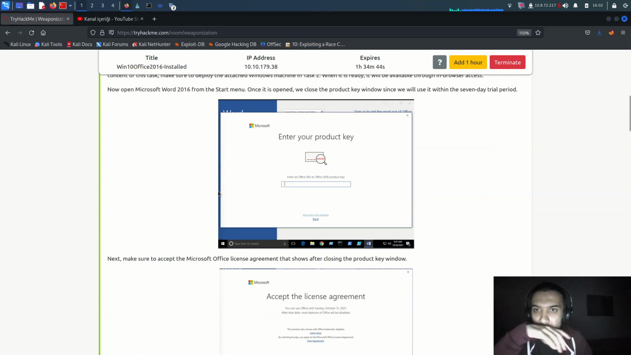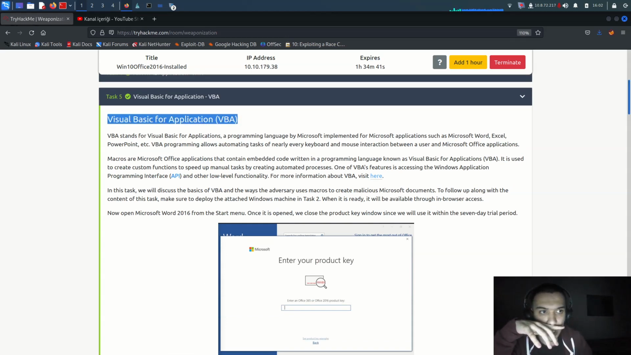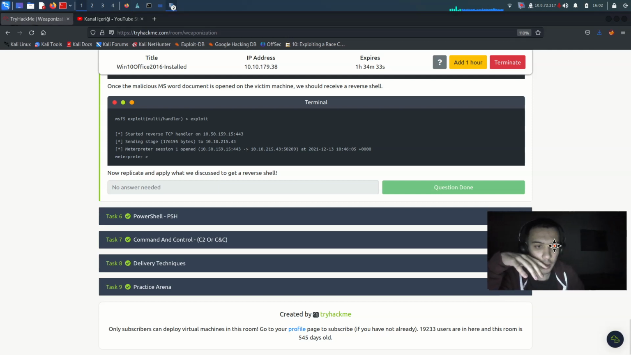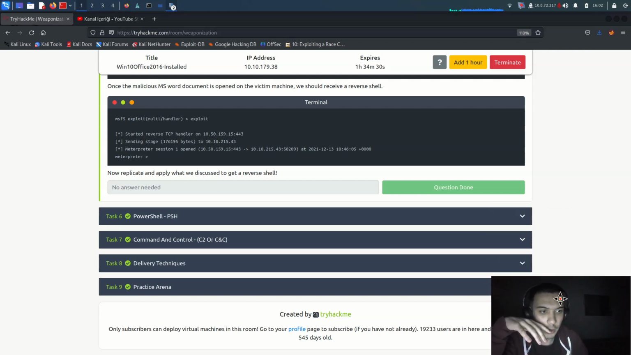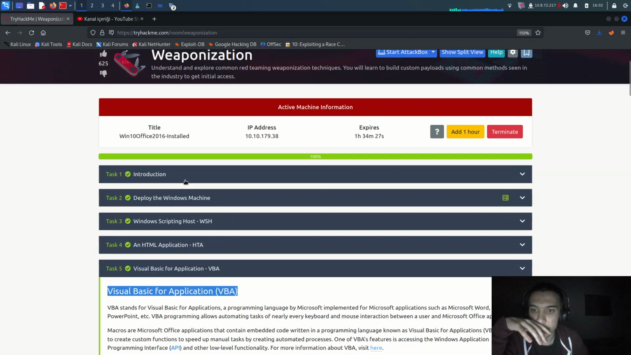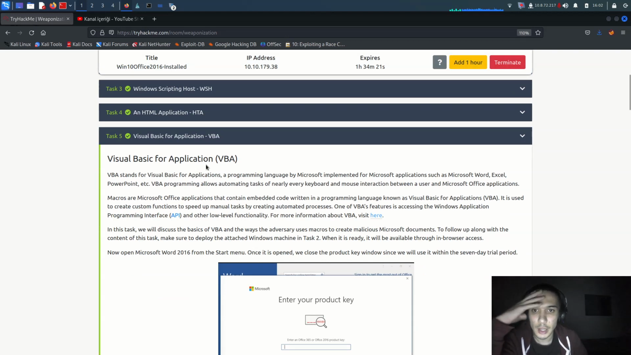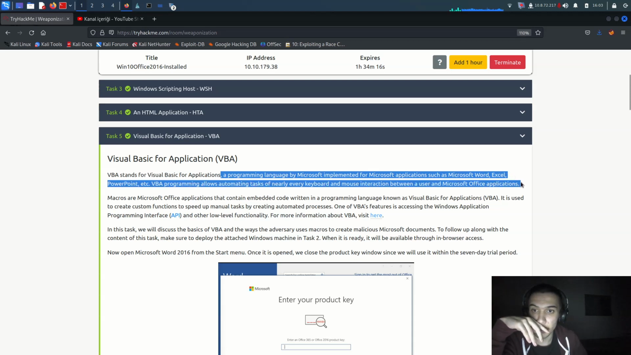Let me read it. Oh, this is Visual Basic for Applications, and there are other things: PowerShell, command and control delivery techniques, and the practice arena, the last one. Alright, now it's time to work on Visual Basic for Applications. VBA stands for Visual Basic for Applications, a programming language by Microsoft implemented in Microsoft applications such as Word, Excel, PowerPoint, etc. VBA programming allows automating tasks of nearly every keyboard and mouse interaction between user and Microsoft Office application.